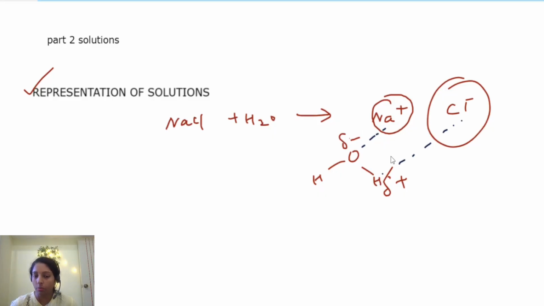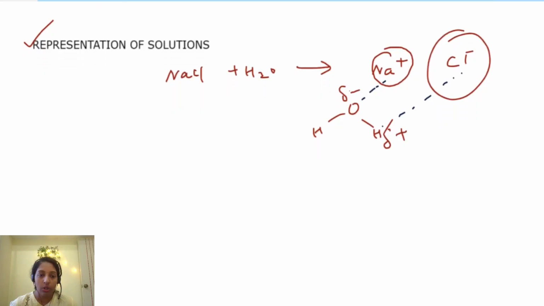You can draw multiple water molecules. Basically this is the thing. And so what is the interaction? This solute-solvent interaction is what we call ion-dipole interaction. This IMF is what we call ion-dipole. See, one is an ion and the other one is a polar molecule, so ion-dipole interaction.